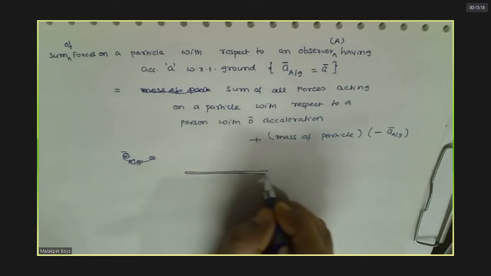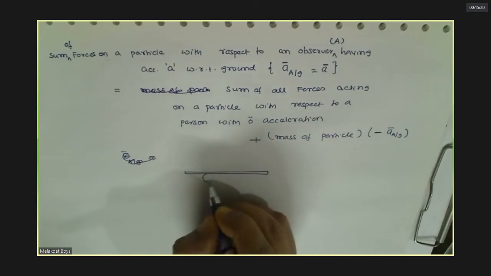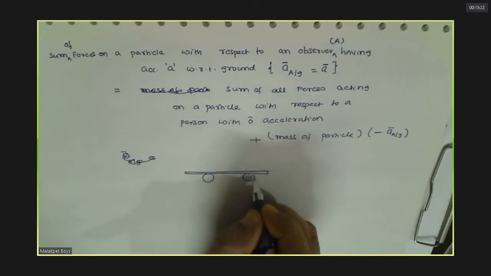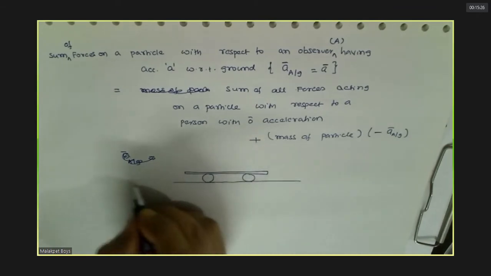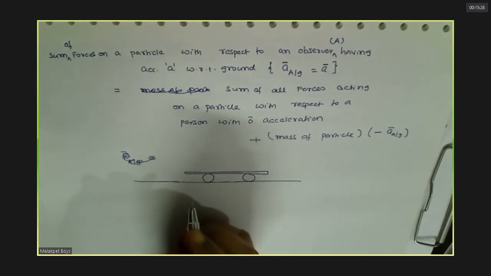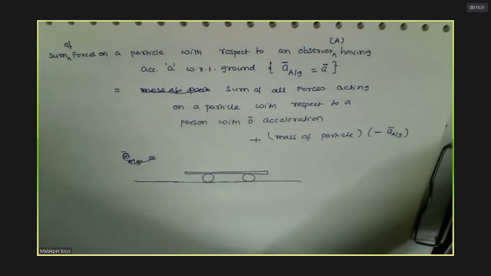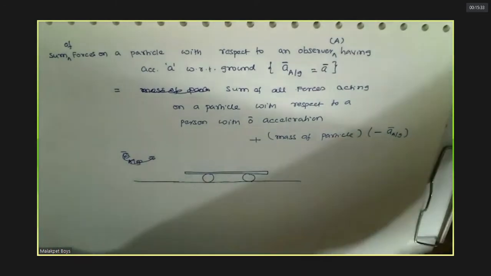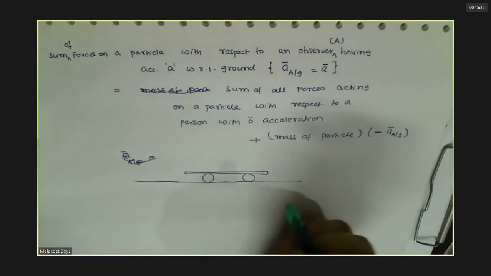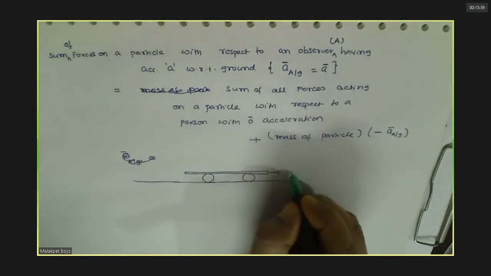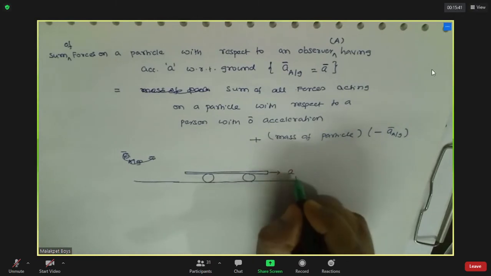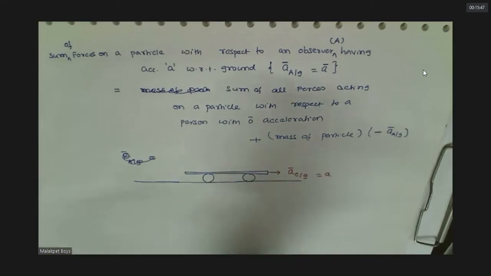Now let us apply this to this situation wherein this cart is moving with acceleration A, the acceleration of cart with respect to ground. Understood this?